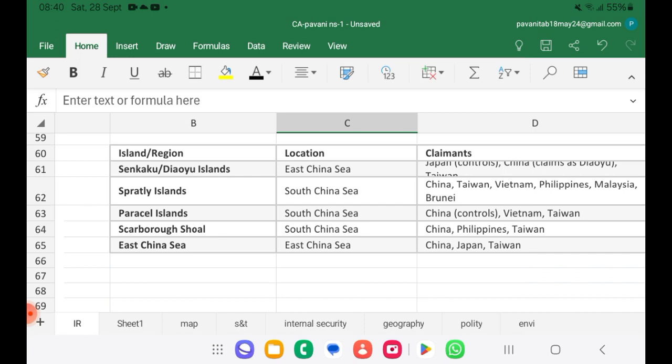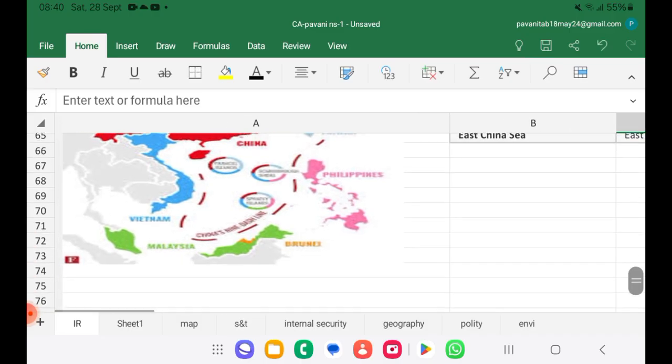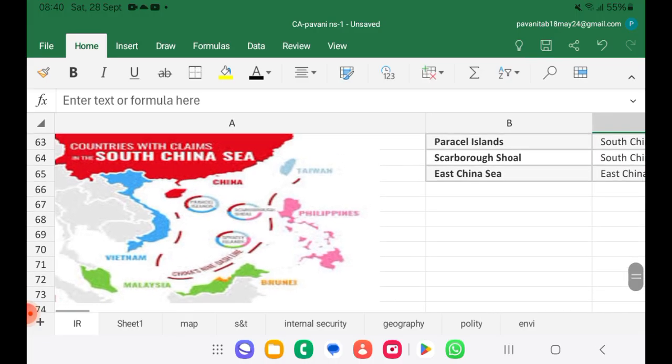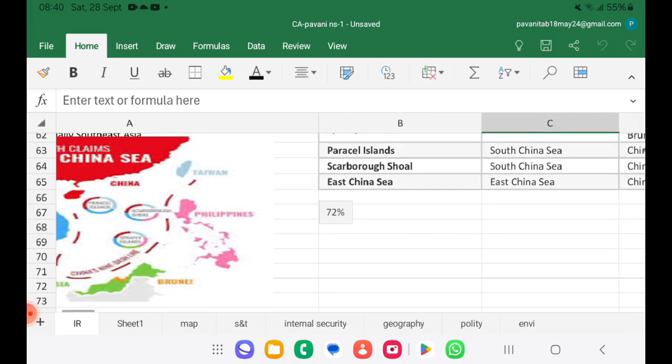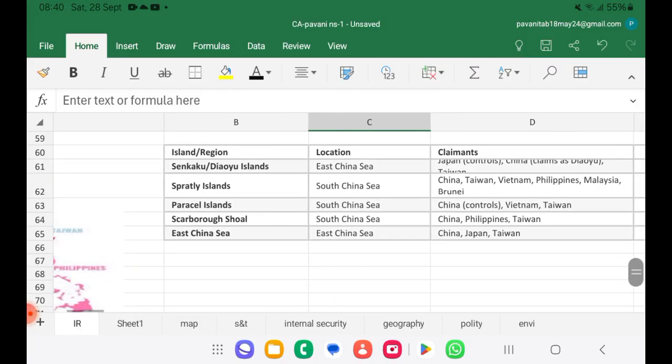They are disputed between China, Taiwan, Vietnam, Philippines, Malaysia and Brunei. That is about the Spratly Islands.